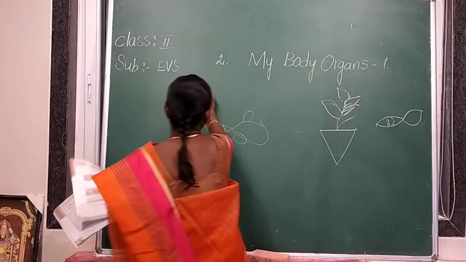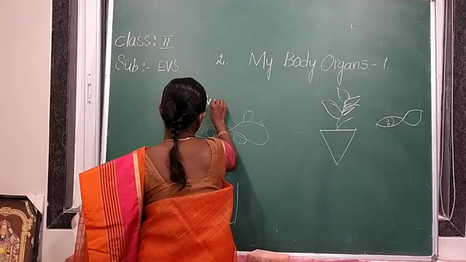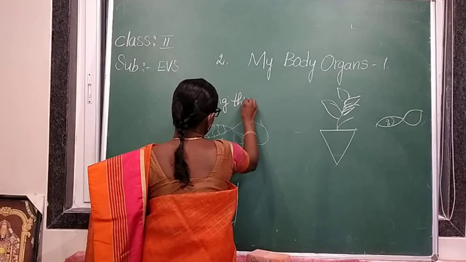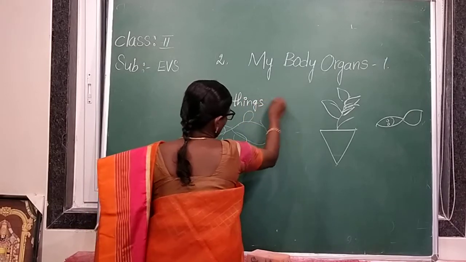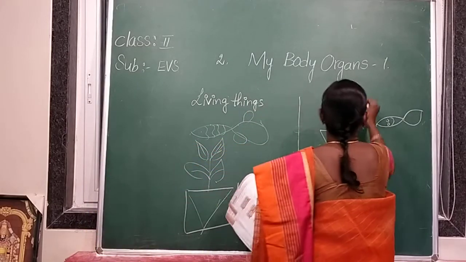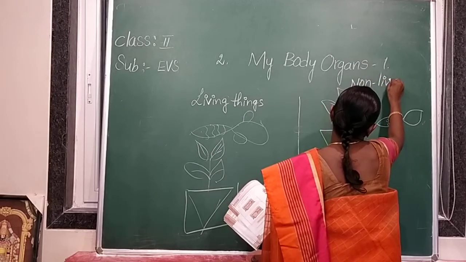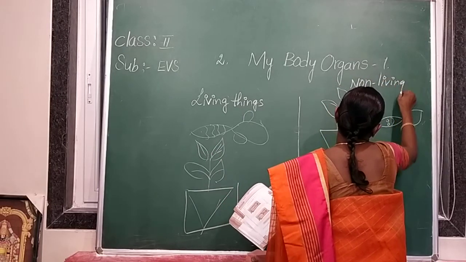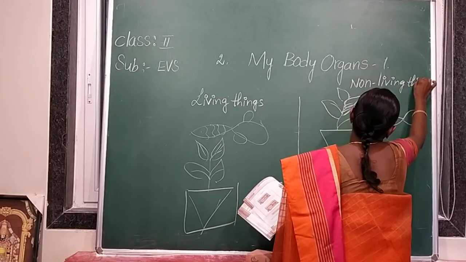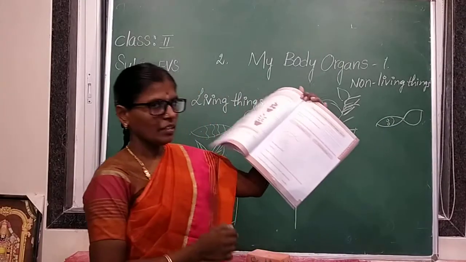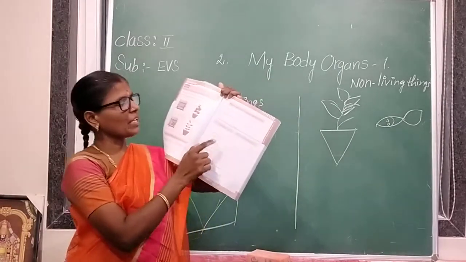These are living things, and these are non-living things. Everyone check our previous class homework answers.